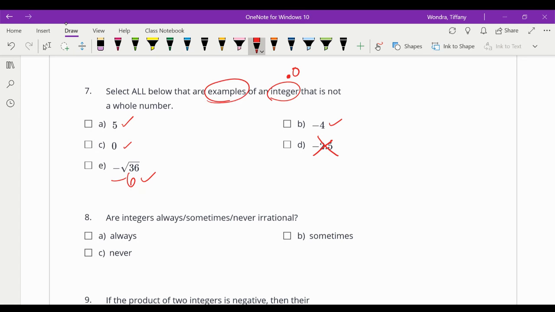It has to be examples of an integer that's not a whole number. Well, 5 is a whole number, 0 is a whole number, so we don't want that. We want an integer, but not whole. So 5 and 0 are integers, but those are whole, so we don't want those. Okay, so this is an integer. -6 is an integer that's not whole, and -4 is an integer that's not whole. So it's B and E. And D is not even an integer, so you don't want to pick that one.